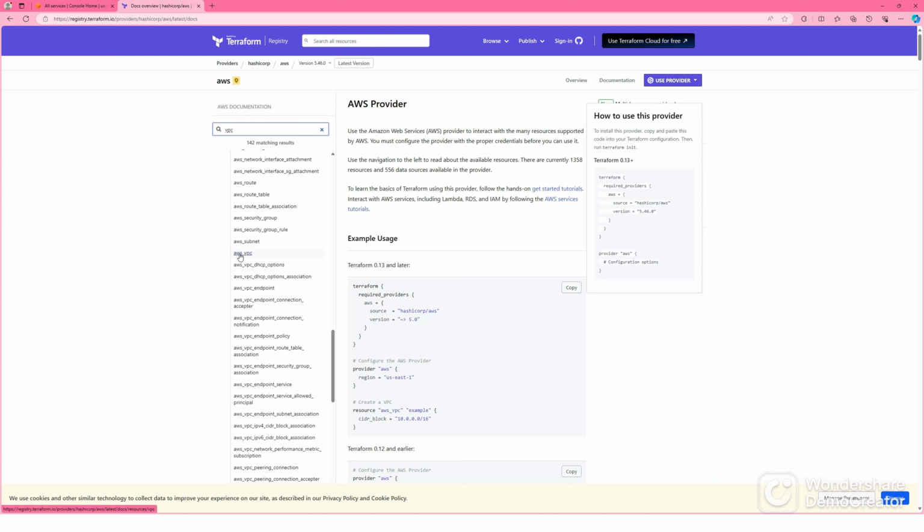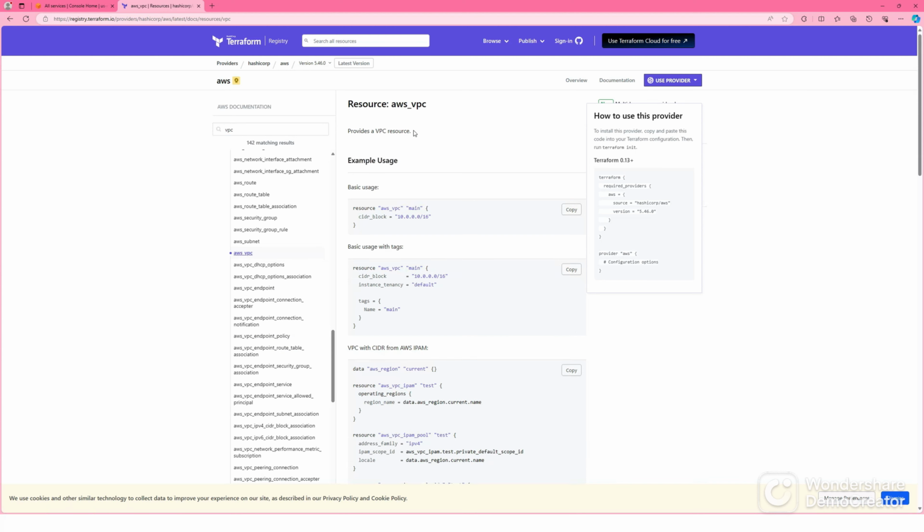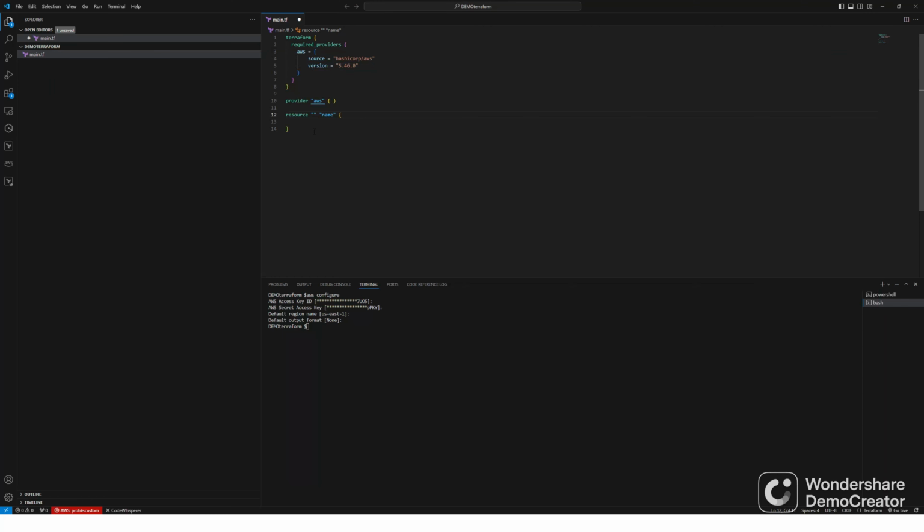So AWS_VPC. That is the resource type. So let's go here. Resource type is aws_vpc. Name is any logical name that Terraform uses. You can say demo VPC. Now you need the argument reference.